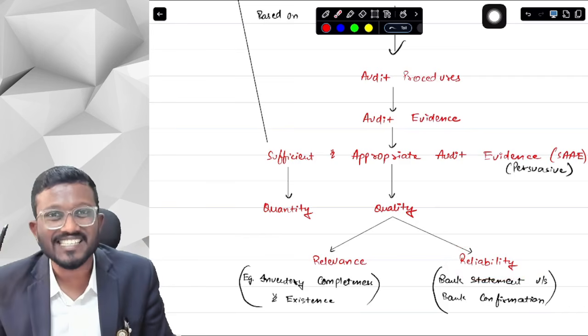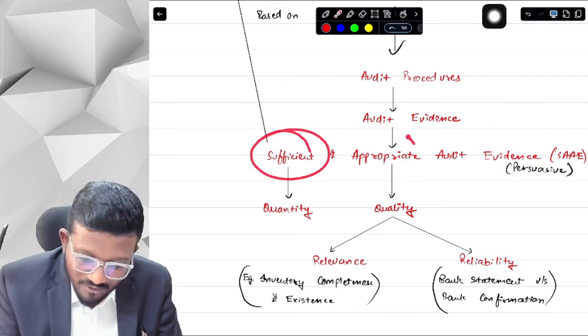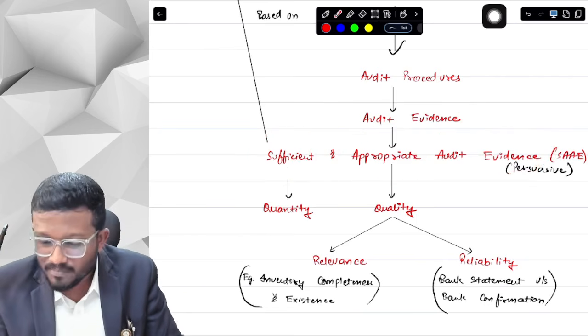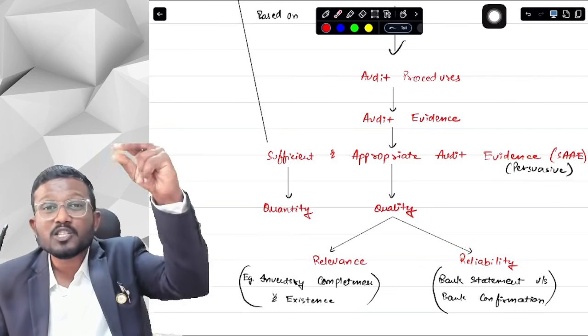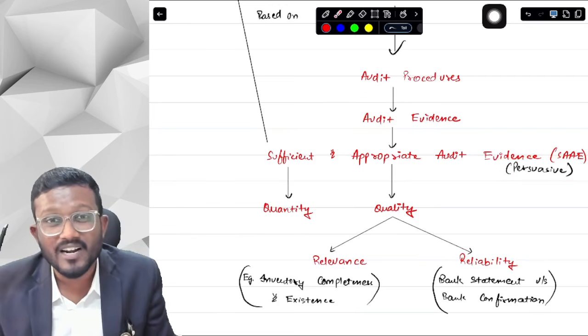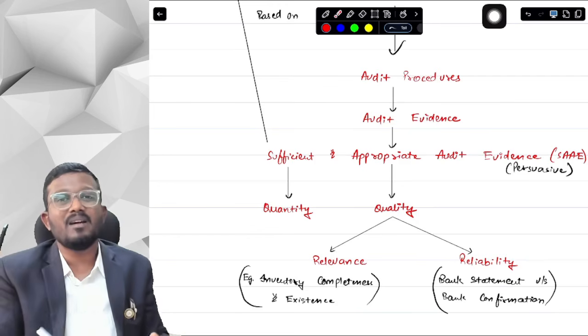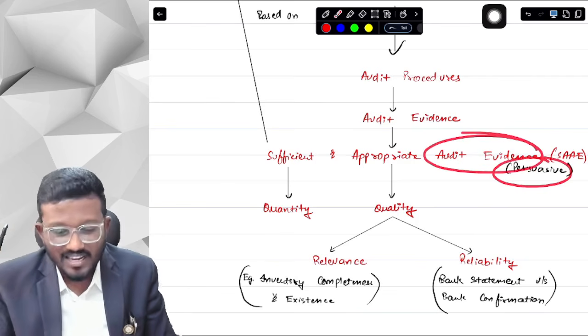We are concerned that we should obtain sufficient and appropriate audit evidence, which in other terms is called persuasive audit evidence. What is persuasive audit evidence? It is audit evidence based on which we can persuade people to believe in what we are saying.